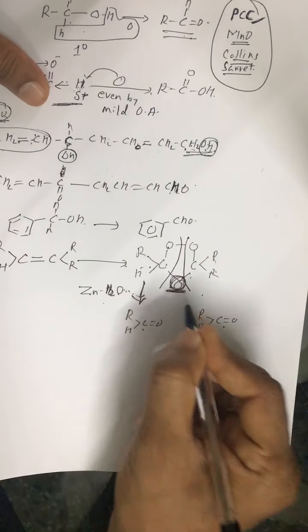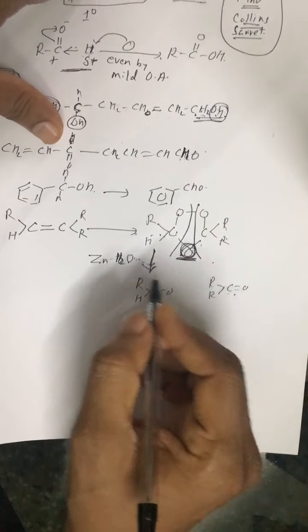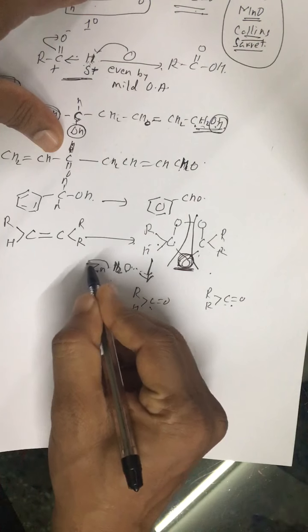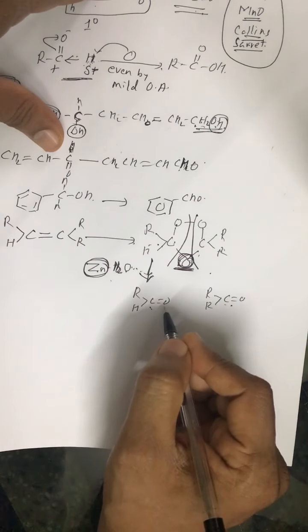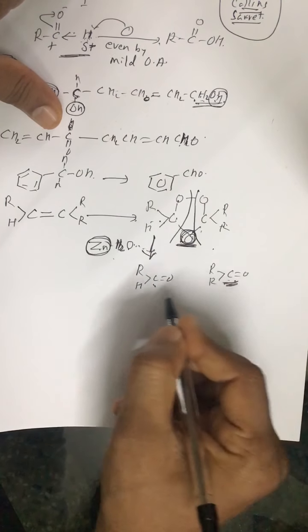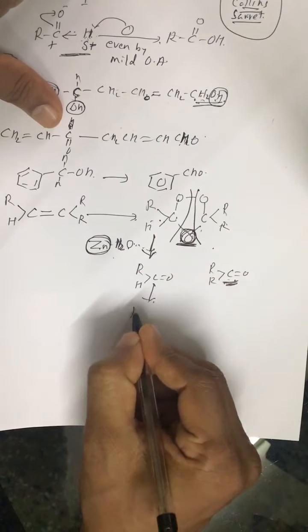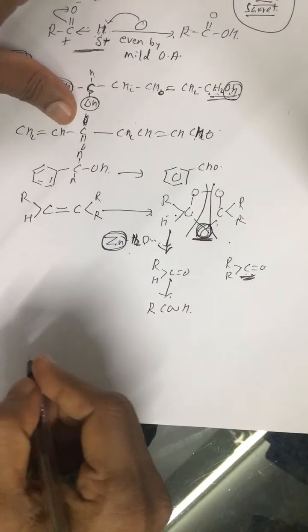It means this nascent oxygen will not oxidize aldehyde. Whereas if you do not use zinc, in that case the ketone will remain ketone, but the aldehyde is further oxidized to acid. So this you must remember.